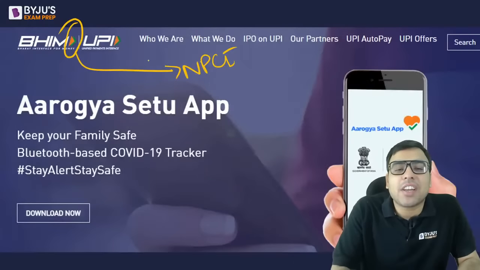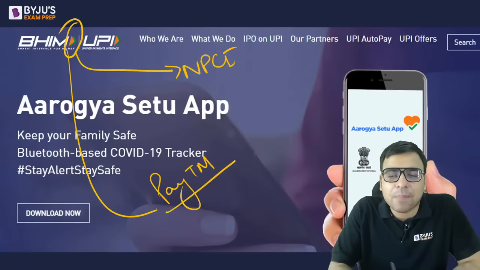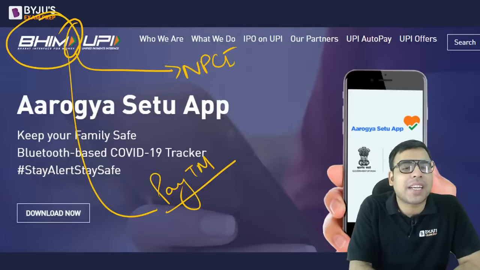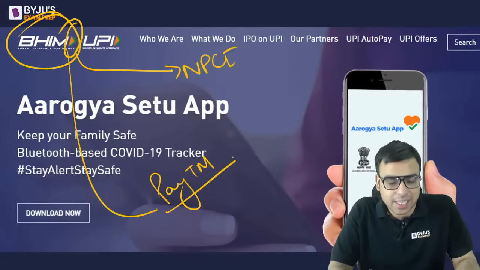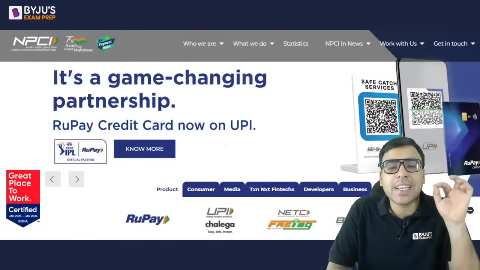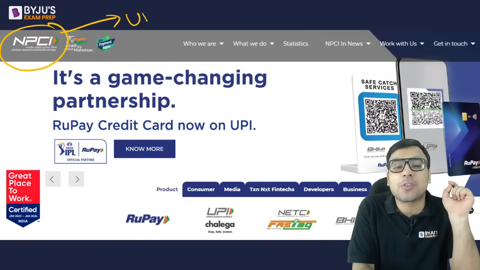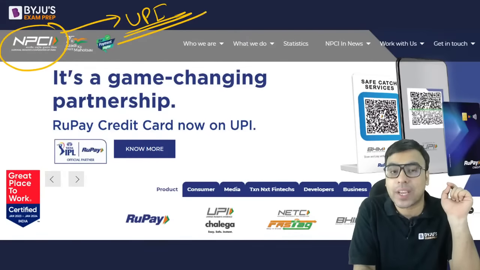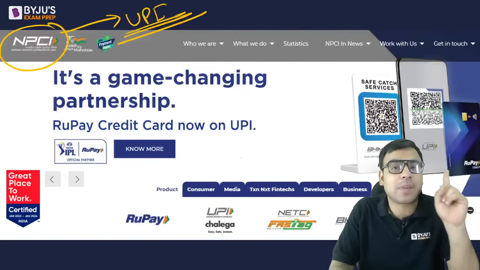Even if you are doing a transaction with Paytm, if you open the Paytm app, you will see Bheem written there as well, so they have done some collaboration. Now, the second thing is, NPCI is responsible for controlling all things UPI in India. National Payment Corporation of India is controlling all the UPI payments.